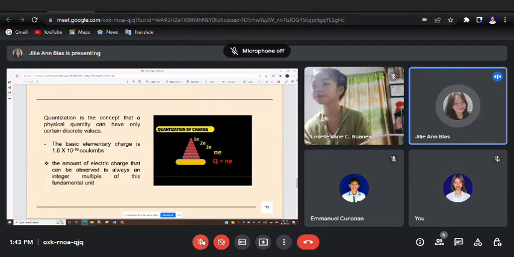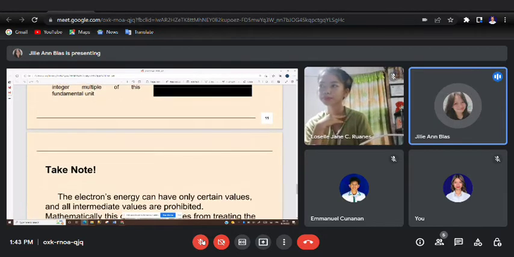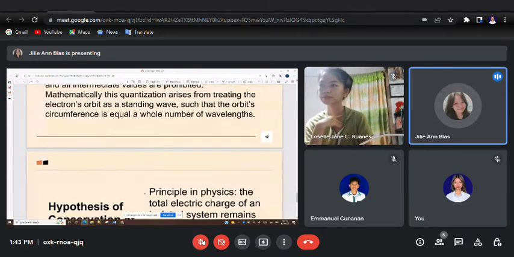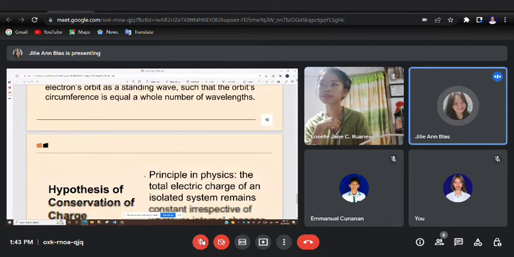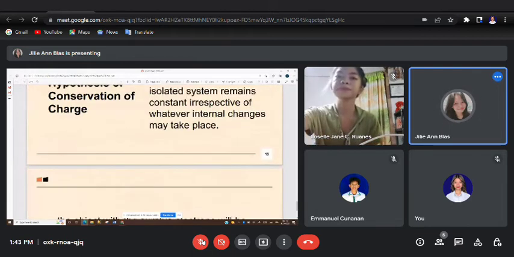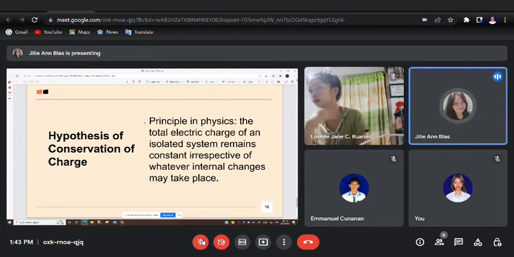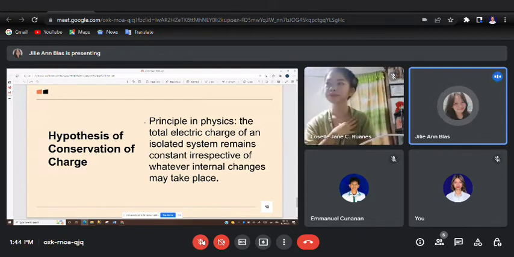Yes, thank you so much for that, Marcel. And that explains more about the property of a charge being quantized. Now, to proceed, since we already know that one characteristic of charge is that it can be quantized, other than that, charge is also conserved. That's why we have the so-called hypothesis of conservation of charge. And Marcel will delve into this topic to give us more understanding about what this conservation of charge is. Marcel?